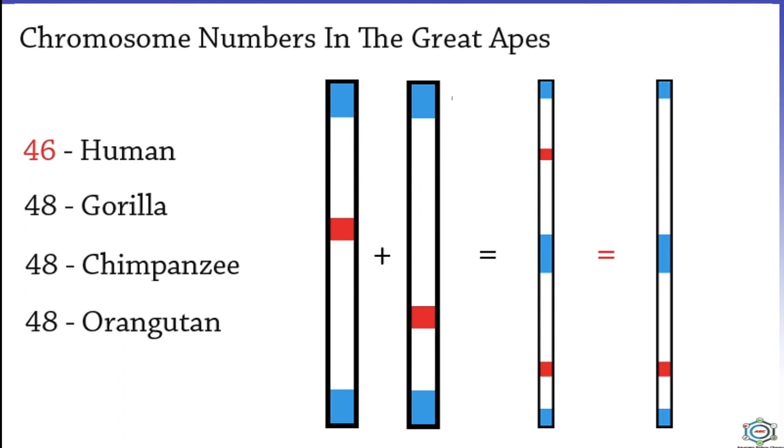The diploid number of chromosomes is 46 for man and 48 for orangutan, chimpanzee and gorilla. The total amount of DNA in human diploid cell and that of the great apes are not different. Moreover, the banding pattern shown by individual human chromosomes on treatment with a specific stain is very similar and in certain cases identical to the banding pattern seen in the apparently homologous ape chromosomes. This is true of the chromosomes of all human races.